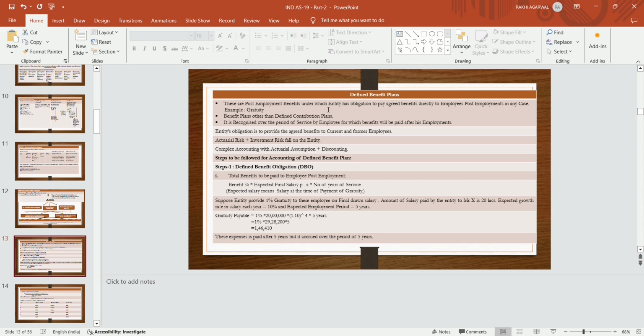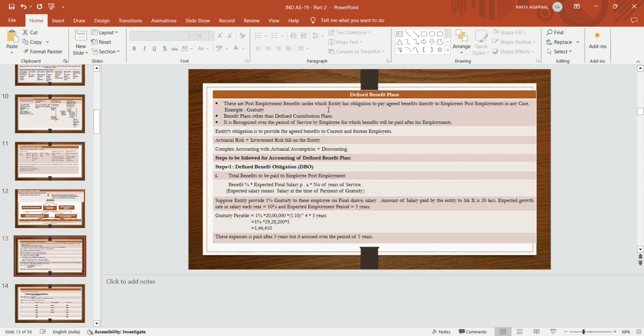So the gratuity payable is 1%, which is the benefit given by the organization, into the expected final drawn salary. The current salary of Mr. X is 20 lakhs, and the increment every year is 10%. So it will be 20 lakhs increased by 10% to the power 4, because the salary will increase 4 times. The first year salary is 20 lakhs, then the second year is increased by 10%, then the third year, the fourth year, and the fifth year.